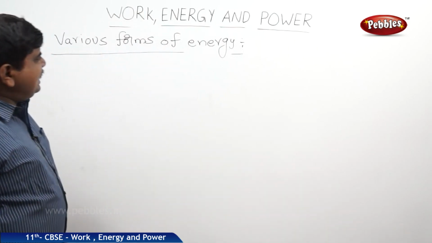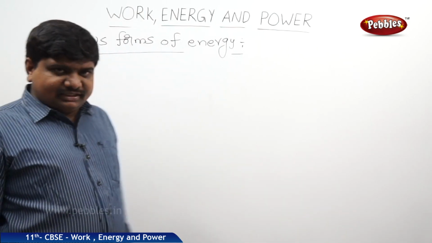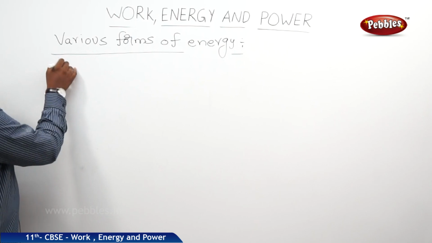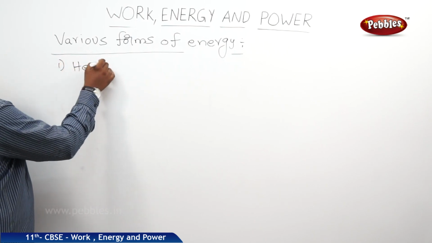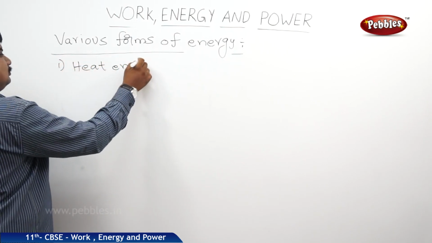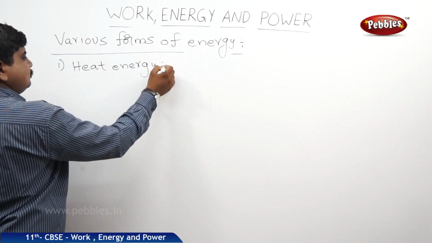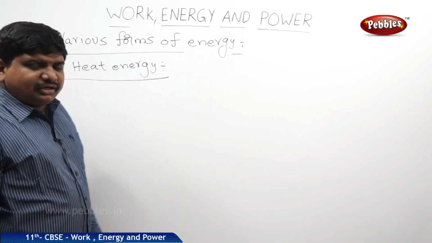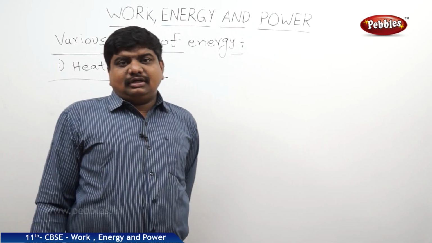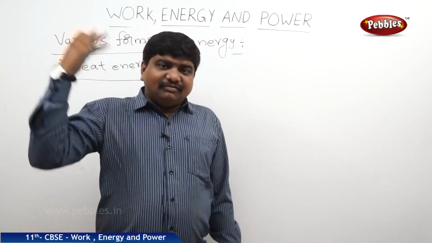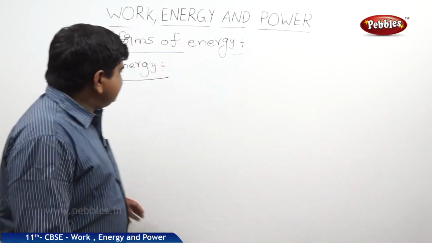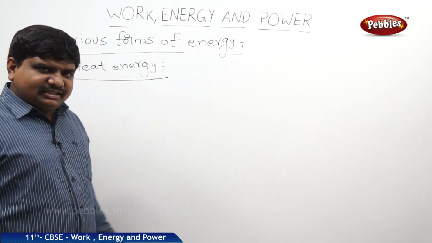So what are the main forms of energy? First one is heat energy. We use heat energy to boil water, and we receive a lot of heat energy from the sun. So heat energy is one of the different forms of energy.